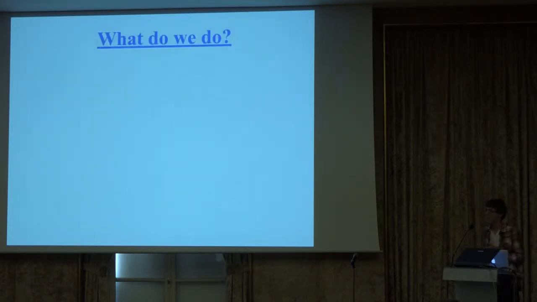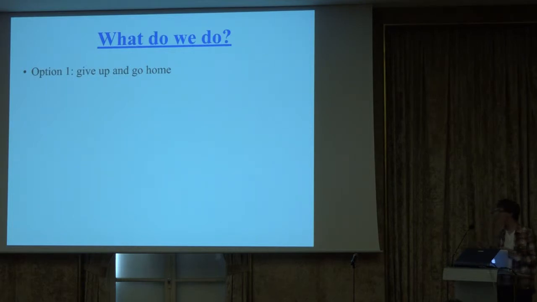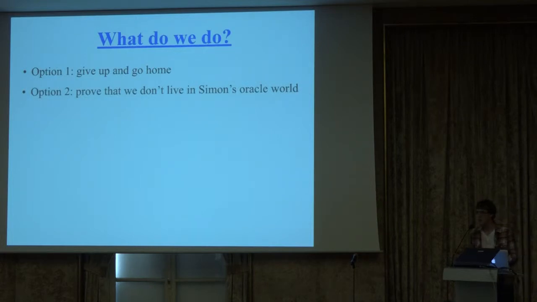And this leaves the question, well, what do we do now? We have this really strong impossibility result. Can we do anything? So option one is just to give up and go home because it looks pretty scary. And this is a very tantalizing option, actually. But assuming we don't want to do this, what we can try to do is prove that this oracle separation is unrealistic somehow. What would that mean? That would mean identifying some property of one-way functions that we expect to have that does not hold in the oracle world. That would be an interesting thing to do.